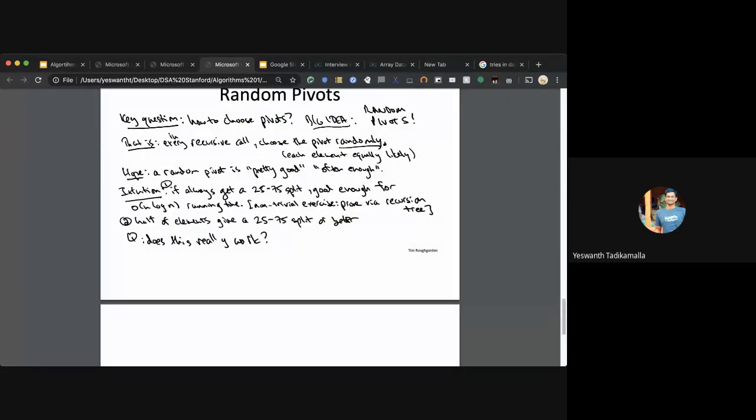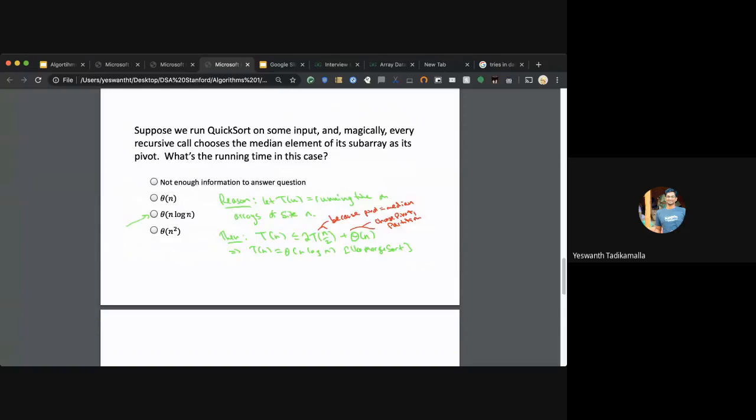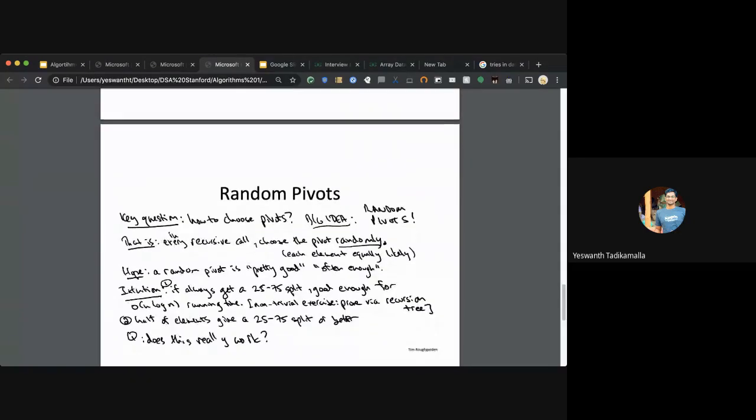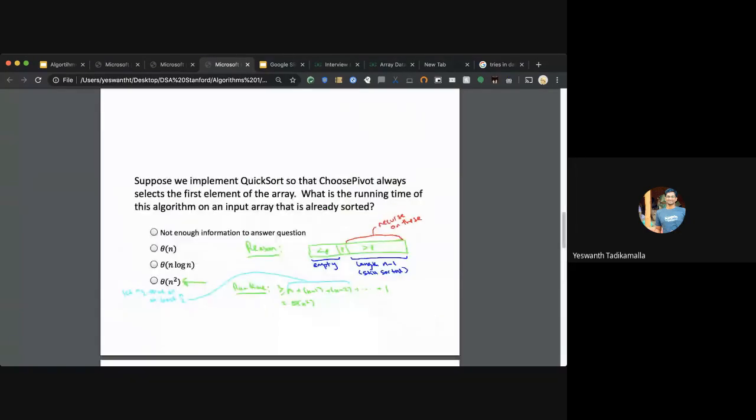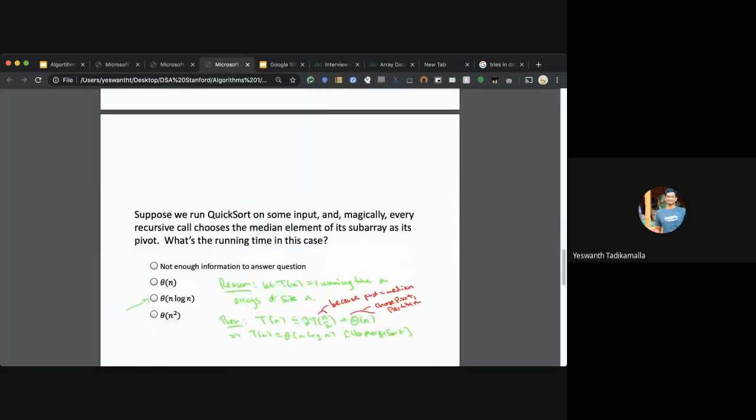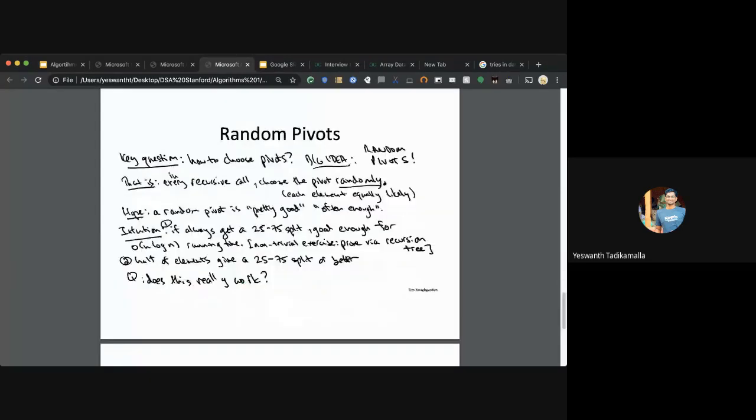We can discuss why order of n log n is the average, because most of the time, the chances of you landing on an already sorted array are far lesser than picking a random element.